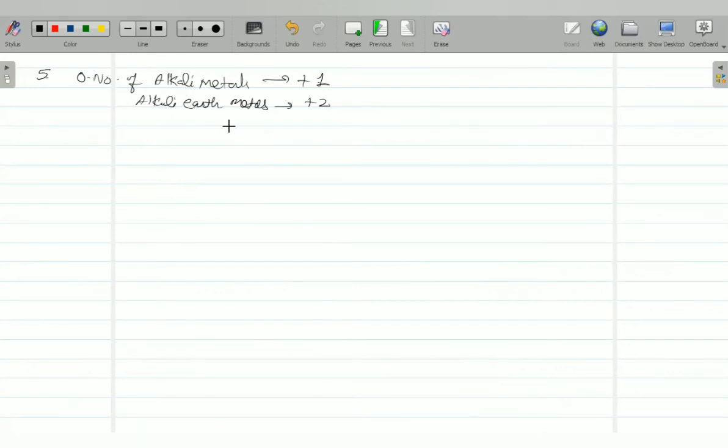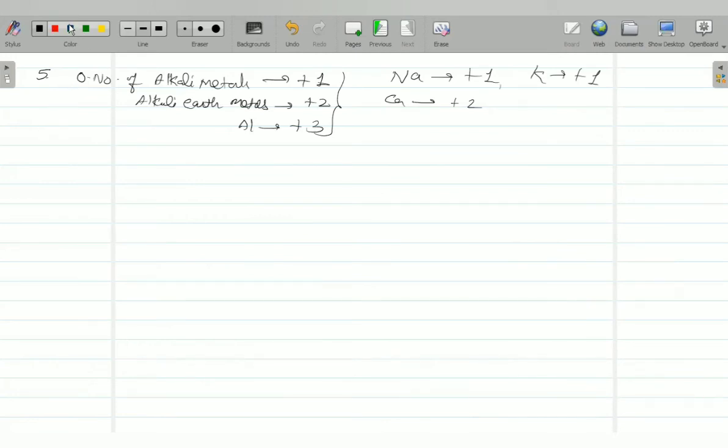Or if it is aluminium, then plus 3. That is a constant oxidation number, right? So there is no ambiguity. If I take Na, it is always plus 1. If I take K, it is always plus 1. If I take calcium, it is always plus 2, right? Alkaline earth metals.